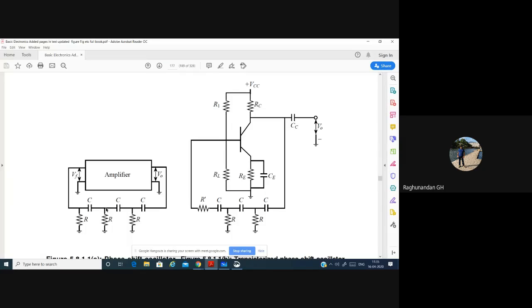When it comes here, 120 degrees. When it comes here, 180 degrees. So the signal at this point will have a 180 degree phase shift as it goes out.